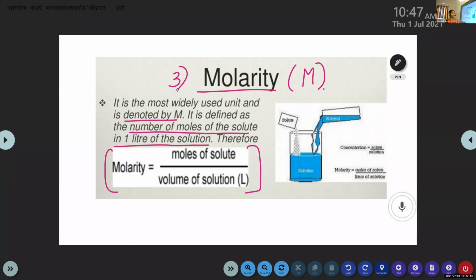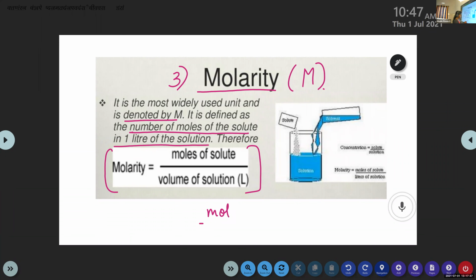So can you guess its unit? Here it is moles of the solute divided by volume of solution. So what will be the unit? What's the unit of number of moles of solute?